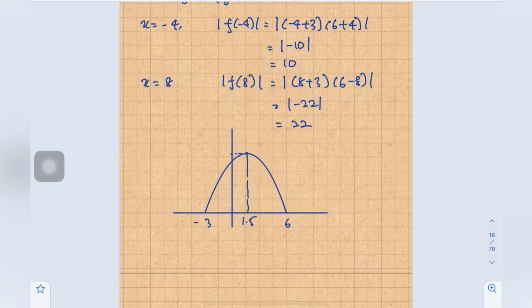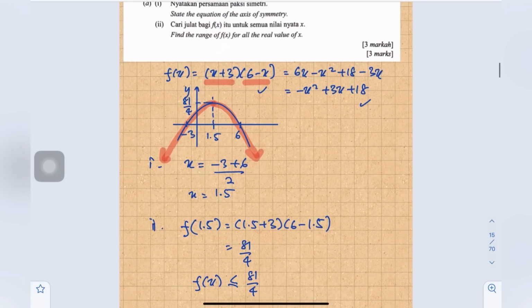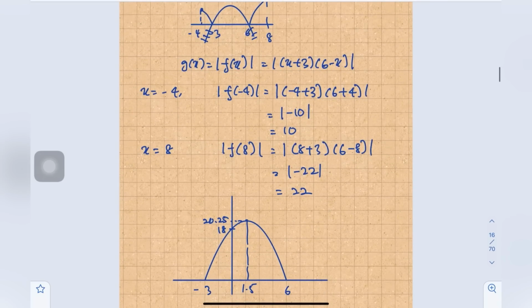Okay, maximum just now 81 over 4 is actually 20.25. Ni this one 20.25. Okay, the intercept is 18. Tadi kita dah cari, kita dah dapat daripada equation yang first kan. Okay, intercept 18.